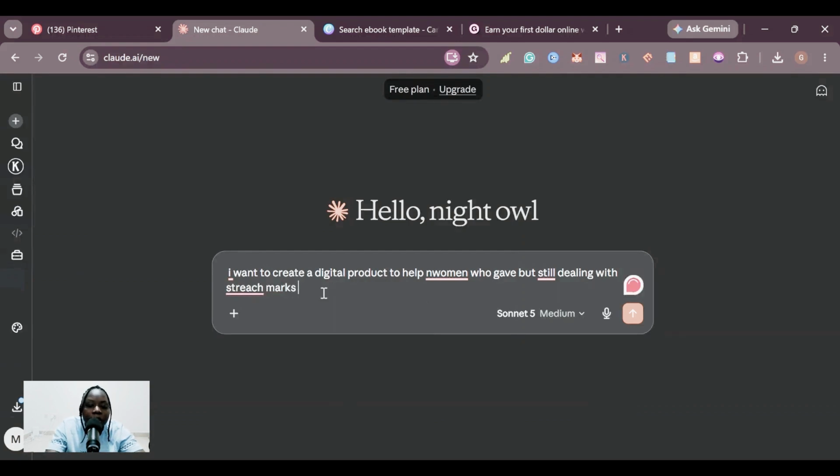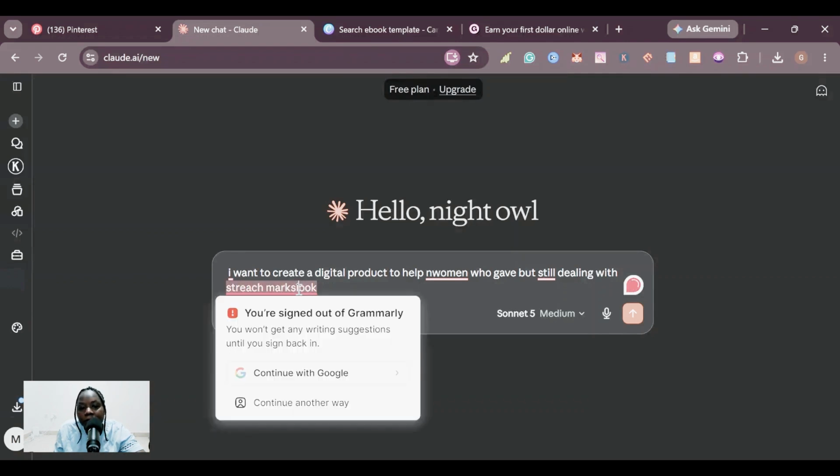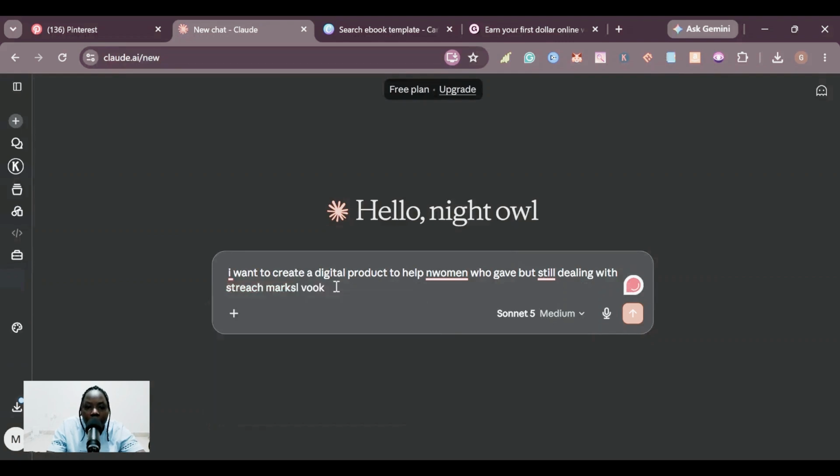Then I'll tell it to search, or look in, you can say Facebook groups, Reddit, or any other social media platforms, because people are always there discussing these issues.